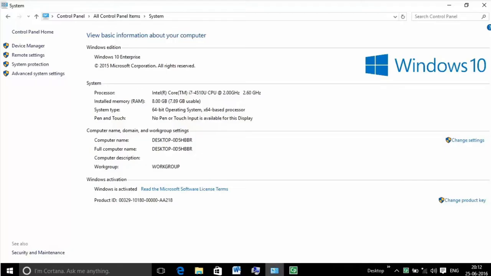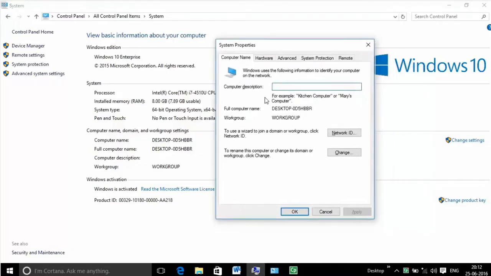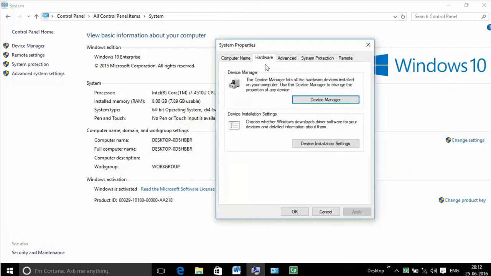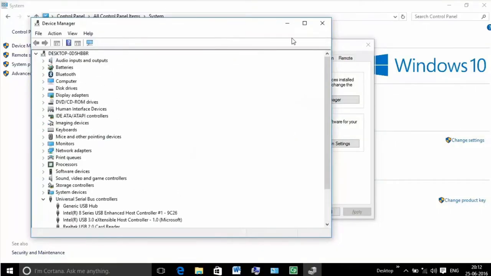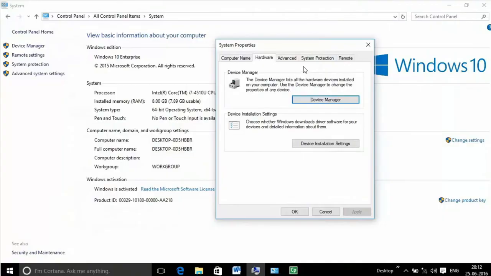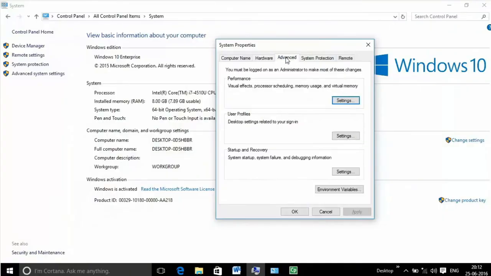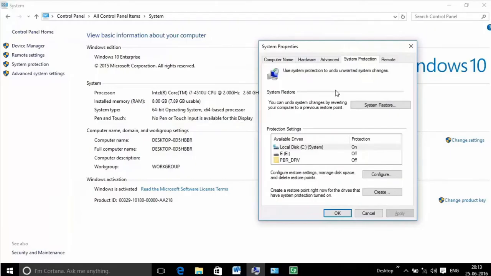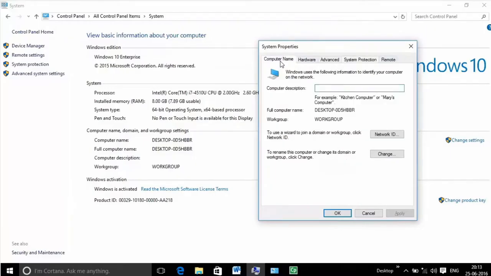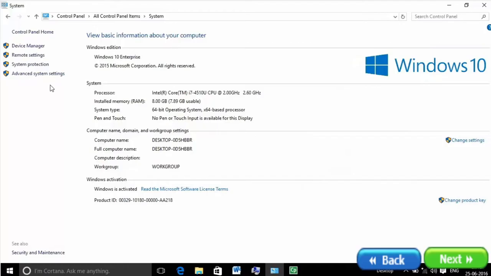Edit the computer name in a network workgroup. Manage and configure hardware devices and view information such as the manufacturer, user access and driver version of any hardware device installed on the system via Device Manager. Enable or disable system features such as automatic updates and system restore monitoring. Specify advanced features such as performance logs, virtual memory settings, and roaming profiles.